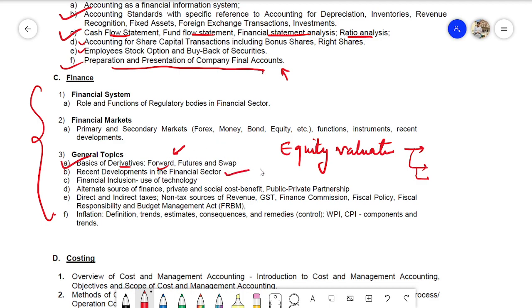This is totally your non-numerical portion. Financial inclusion, alternate sources of finance, indirect taxes, GST, fiscal policy, everything is non-numerical. Inflation, everything is non-numerical. WPI, CPI, these are totally cramming portions. What is the value of CPI or WPI according to this report, according to that report? Everything is according to that particular thing.